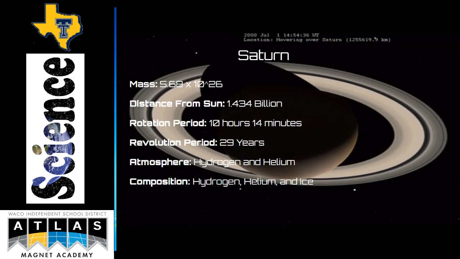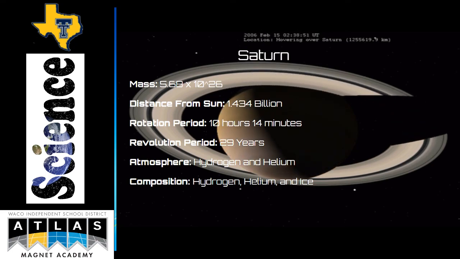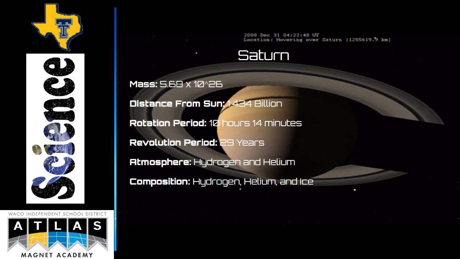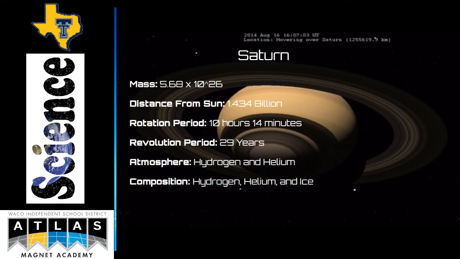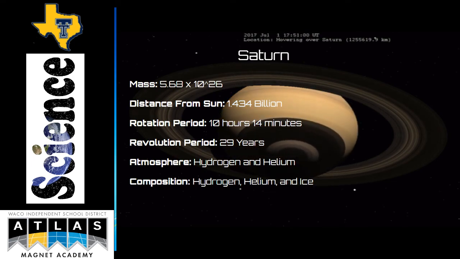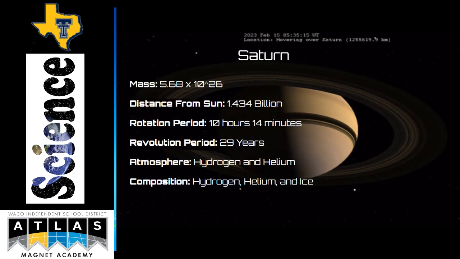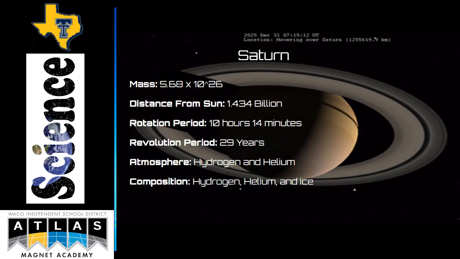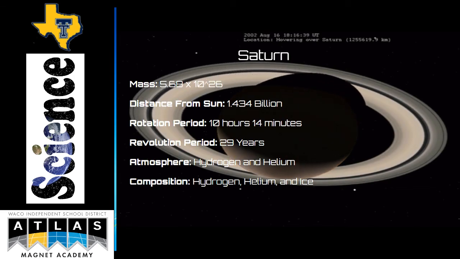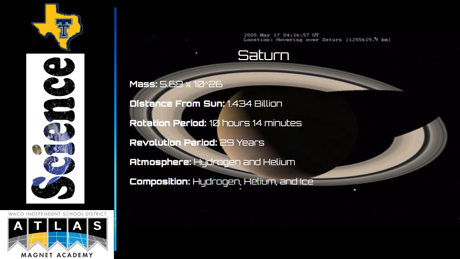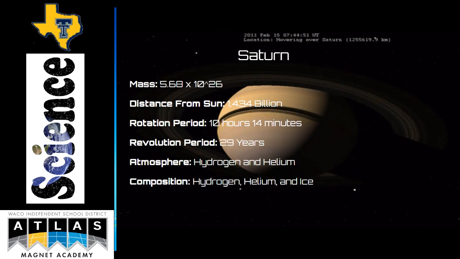Saturn. Mass 5.68 times 10 to the 26th power. Distance from Sun 1.34 billion kilometers. Rotation period 10 hours and 14 minutes. Revolution period 29 years. Atmosphere, hydrogen and helium. Composition, hydrogen, helium, and ice because it's a gas planet. Interesting fact, if you were to land on Saturn, you would find no solid ground.